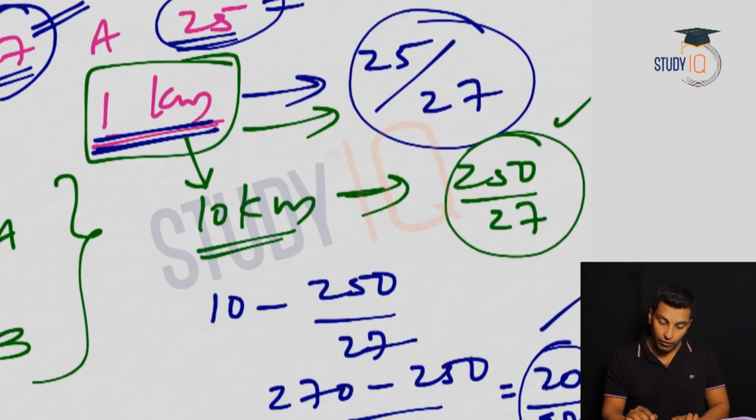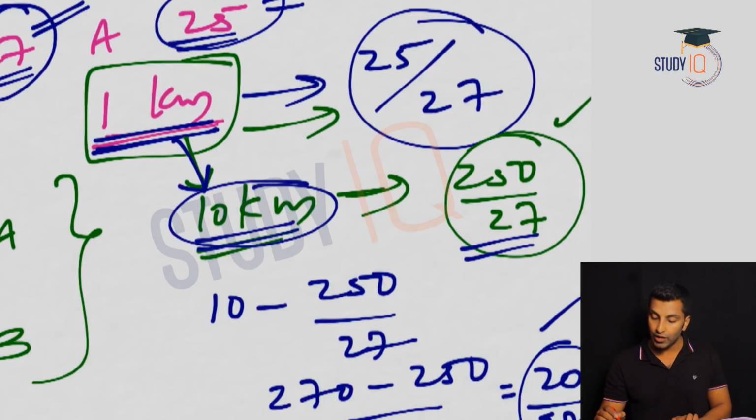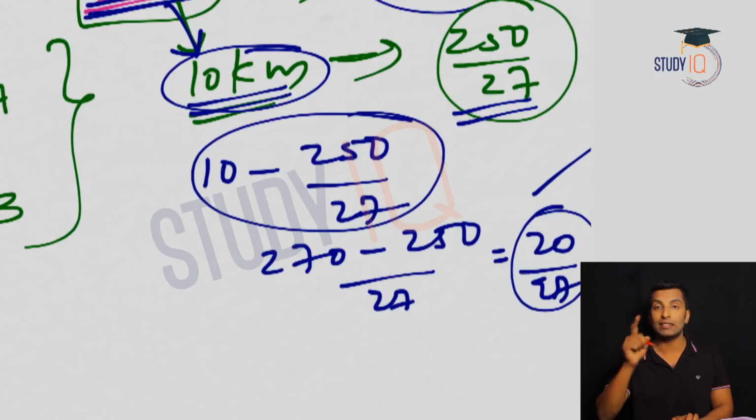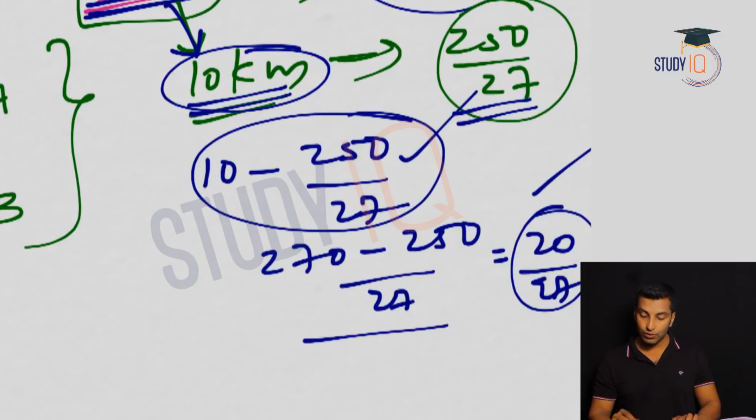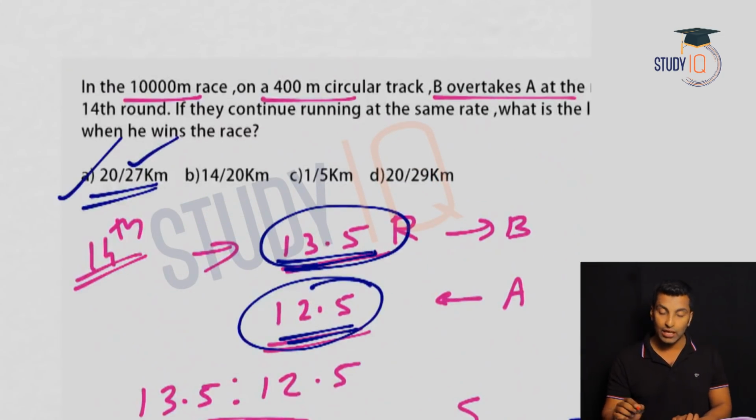Instead of 1, it is a 10 kilometer race. So by the time he completes the 10 kilometer race, the other person might have covered 250 by 27. They are asking about the lead, that means 10 kilometer minus whatever the second person covered. So the lead is 20 by 27 kilometer, and you can pick that. See, this is a typical CAT question, and this is very easy to solve, right?